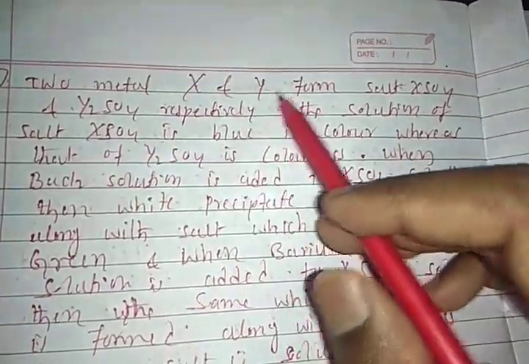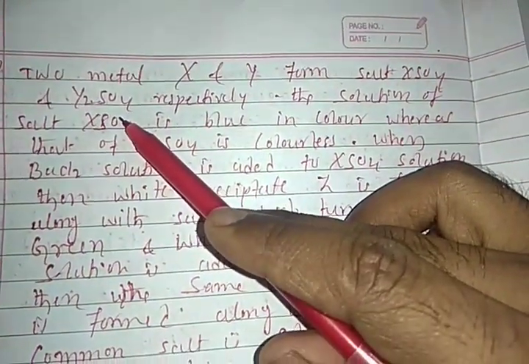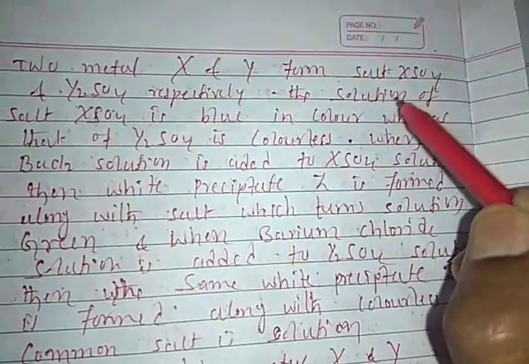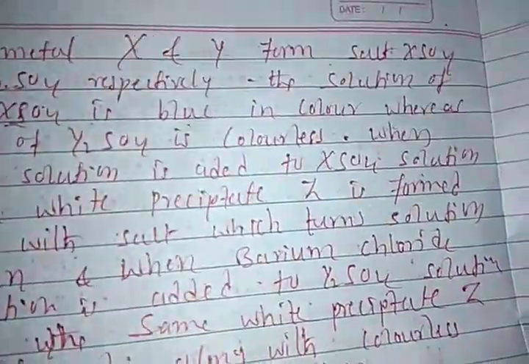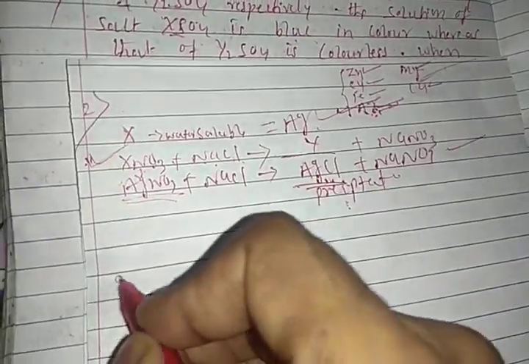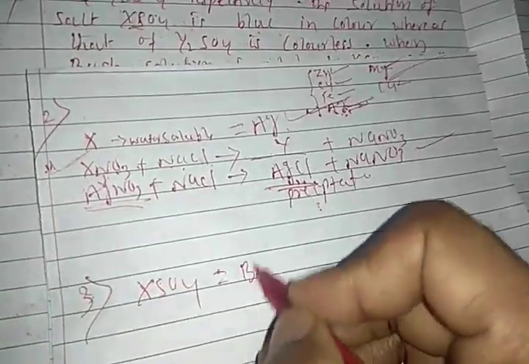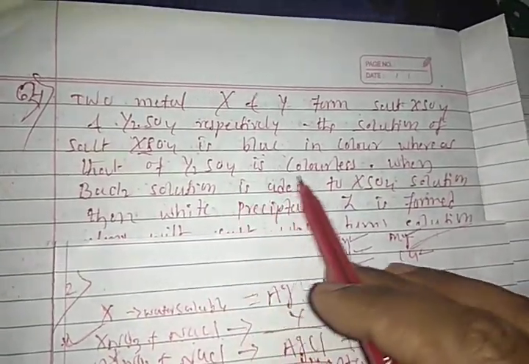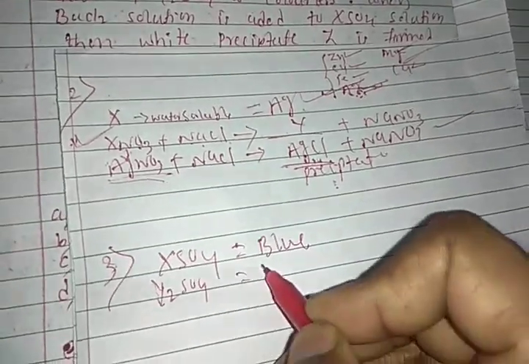Metal X and Y form salts XSO4 and Y2SO4 respectively. Solution of XSO4 is blue. Always keep blue in your mind, this is one of the hints, friends. So you have to write here, third question: XSO4 is blue in color, whereas Y2SO4 is colorless.